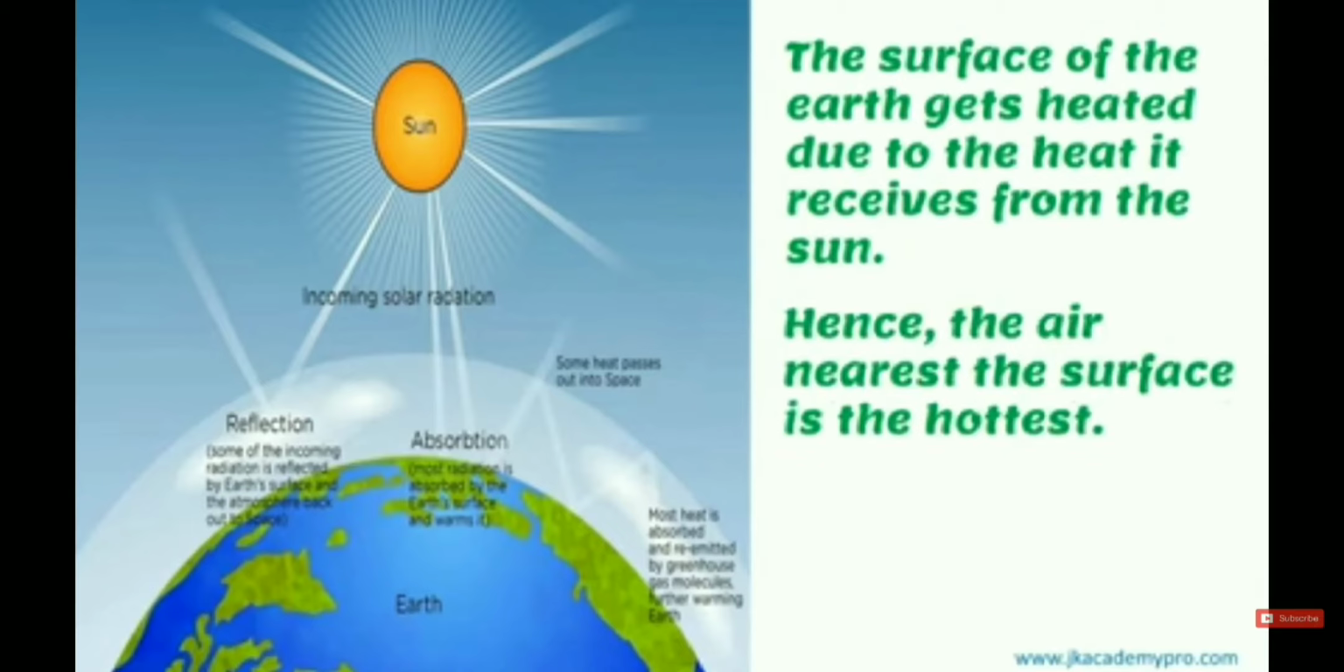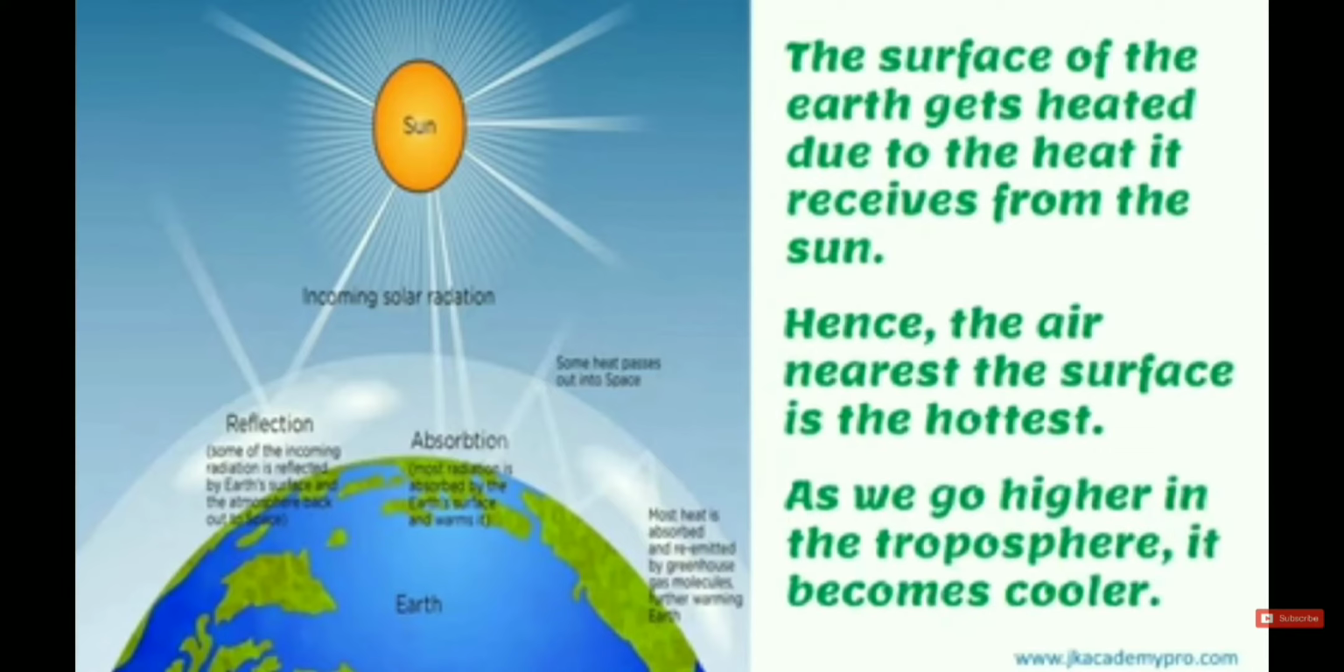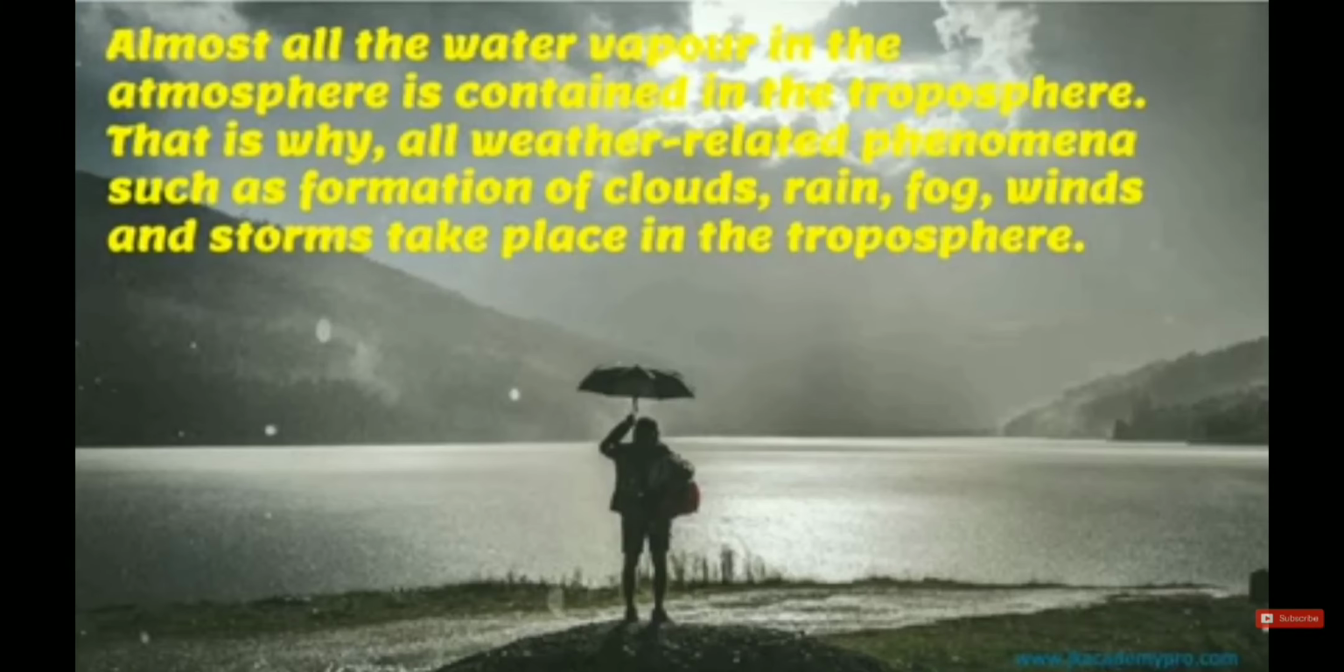Hence the air nearest the surface is the hottest. Okay, the air nearest the surface is hot, very hot. As we go higher in the stratosphere, it becomes cooler and cooler. When we go high, that time we get cool air. Almost all the water vapor in the atmosphere is contained in the stratosphere.